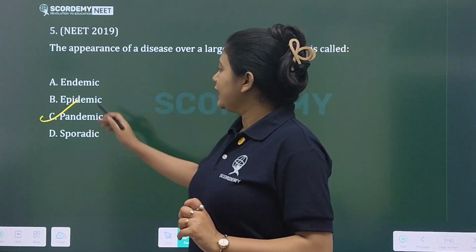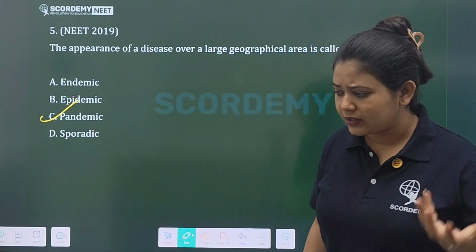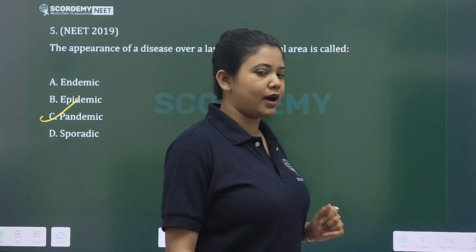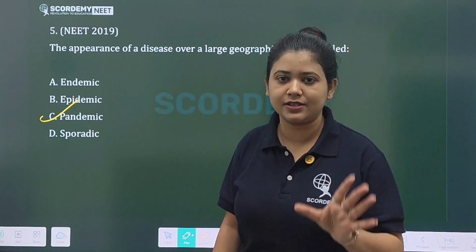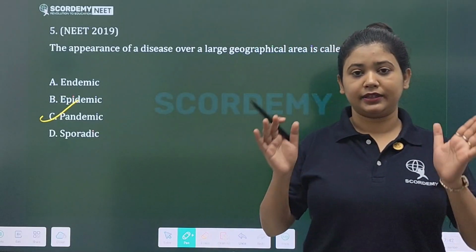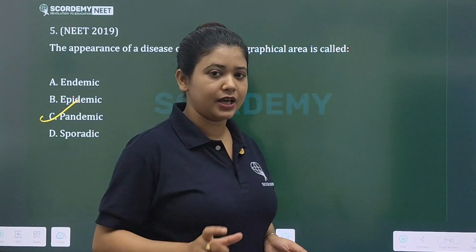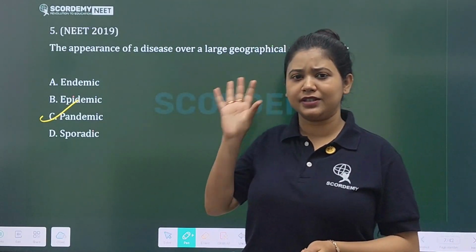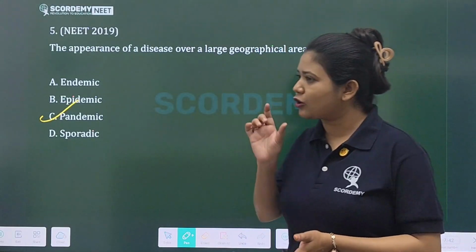Now the question: which of these conditions are called endemic? Endemic diseases or situations are very unique to a specific region, so you are going to find that kind of disease commonly in that specific area.